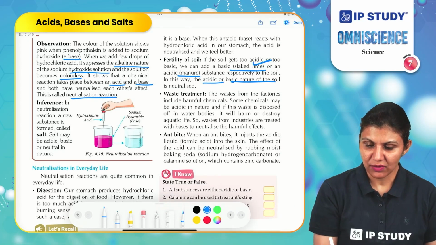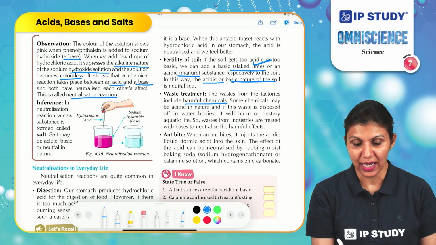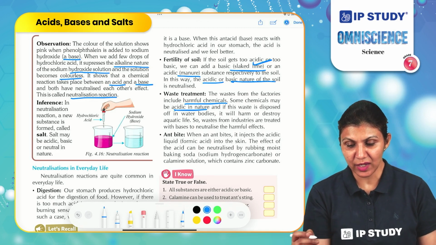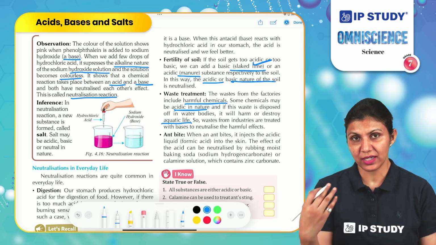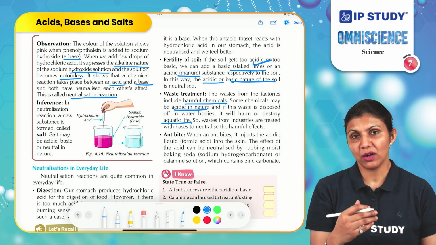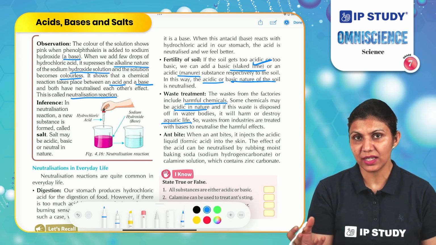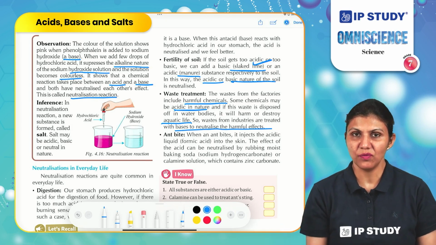The waste from factories includes harmful chemicals. Some chemicals may be acidic in nature. If this waste is disposed of in water bodies, it will harm or destroy aquatic life. Also, if it is released in the soil, it will destroy the biota, the organisms living in the soil. So waste from industries is treated with bases to neutralize the effect of acids in it.